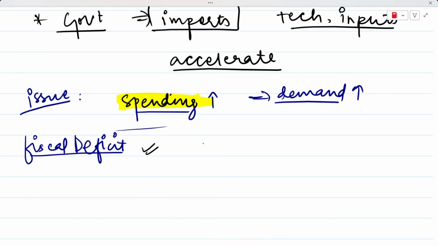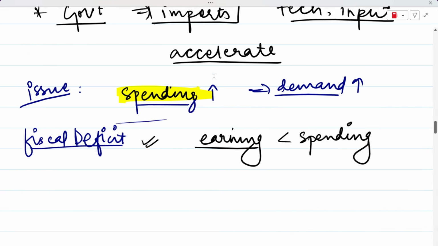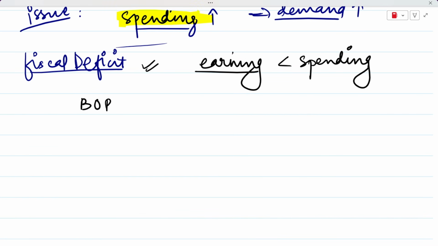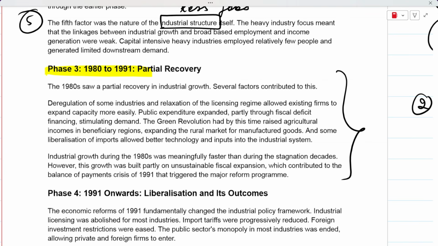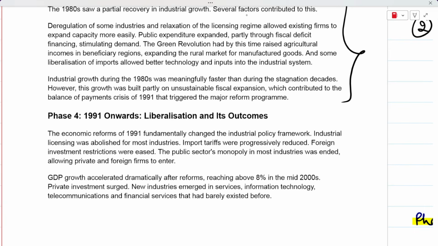So in simple terms, the government was spending so much more than it was earning, right? So the government was earning less, but it was spending a lot of money, right? So this eventually also contributed to the balance of payment crisis or the BOP crisis that we see during the period of 1990s, which led us to introduce the LPG reforms. This was also a very big factor, that our fiscal deficits increased a lot as compared to our earnings or our collection. So there's nothing much to talk about phase 3 now, and we will move to phase 4, which is a very important phase.